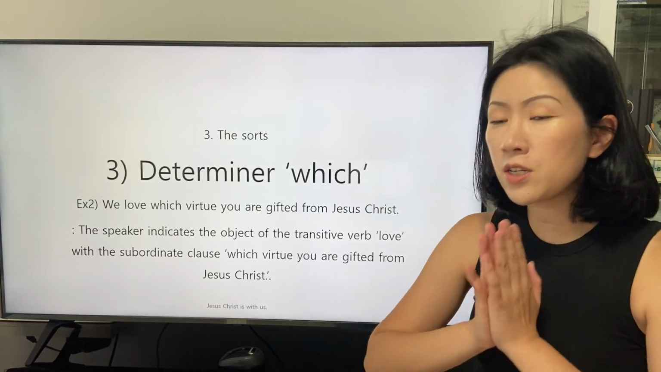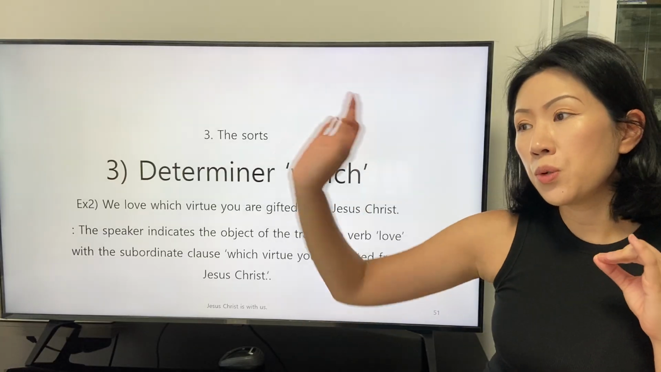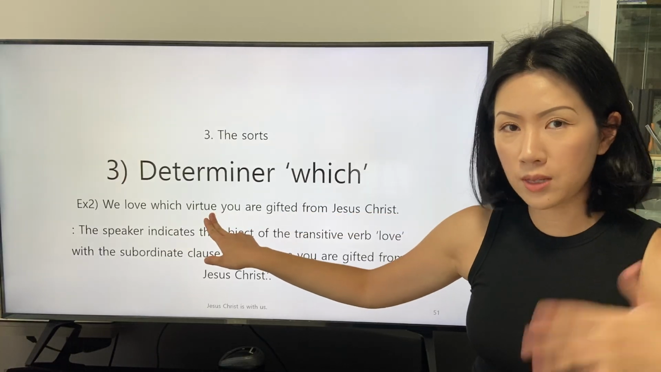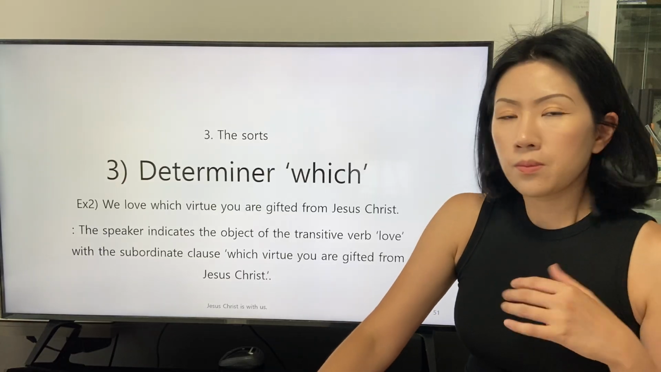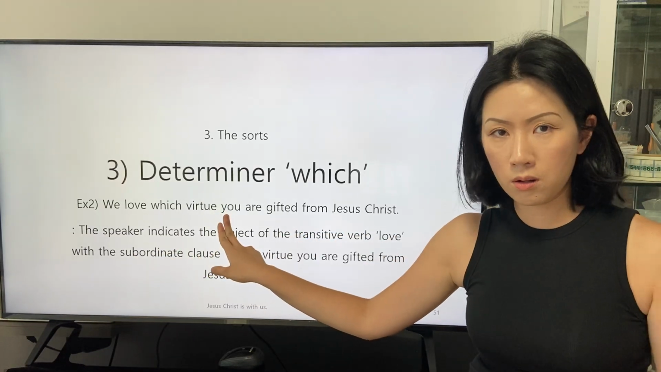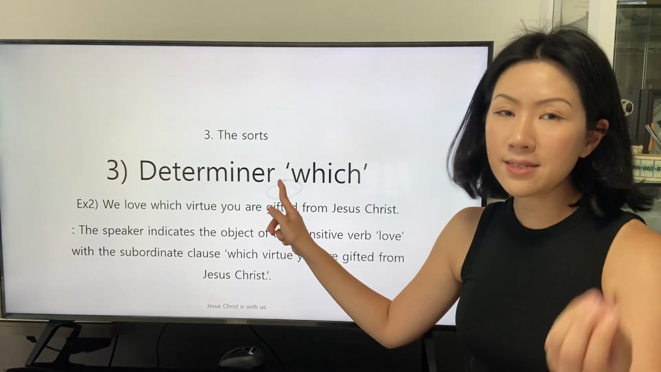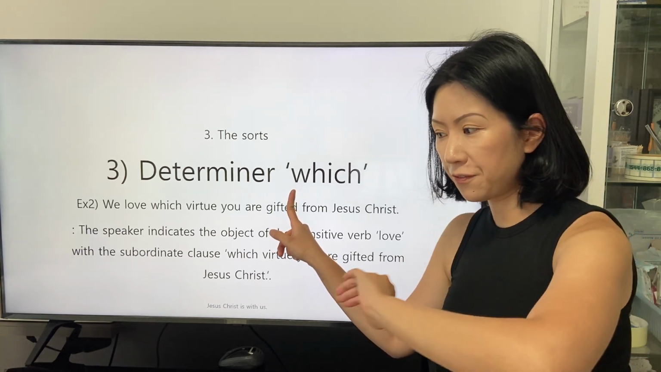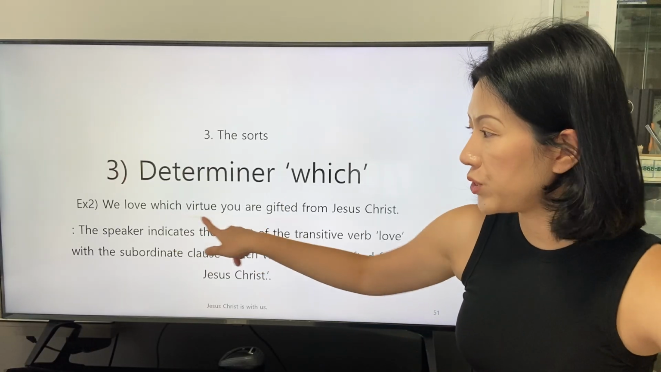So the definition of the transitive verb gift still flows from the subject to the indirect object via the direct object. Which virtue, the direct object, is still conveyed to the indirect object, the listeners, who became the subject of the subordinate clause. So we can say that the definition of the transitive verb gift is still flown to the direct object, which virtue.